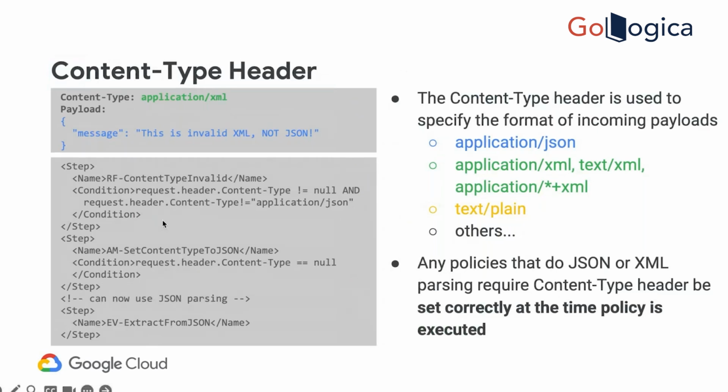And you can have a condition. So either you can put a raise fault policy, or you can write a JavaScript. It depends. Sometimes there is a common validation: you write a single JavaScript which can do all kinds of common validation like this, and it will throw the error. So that's why it is very important that the content type header is set correctly, and we must always validate it. In POST and PUT calls especially, always remember to do that.